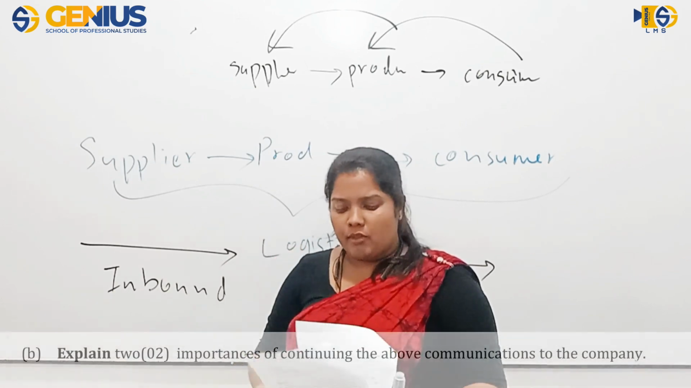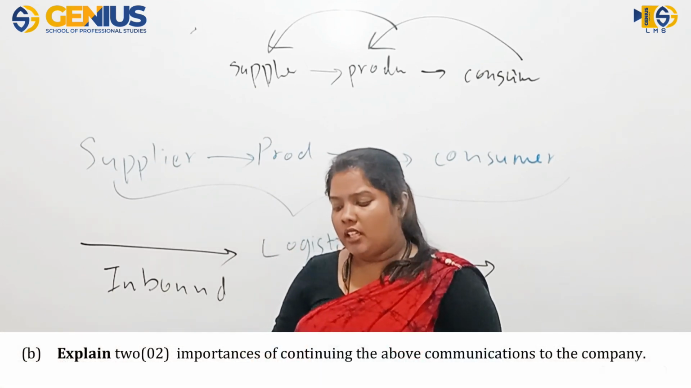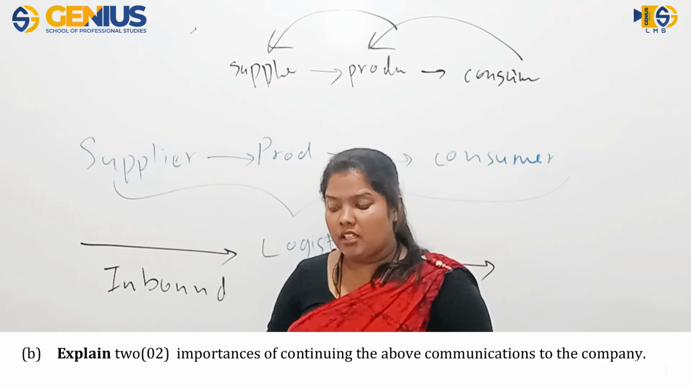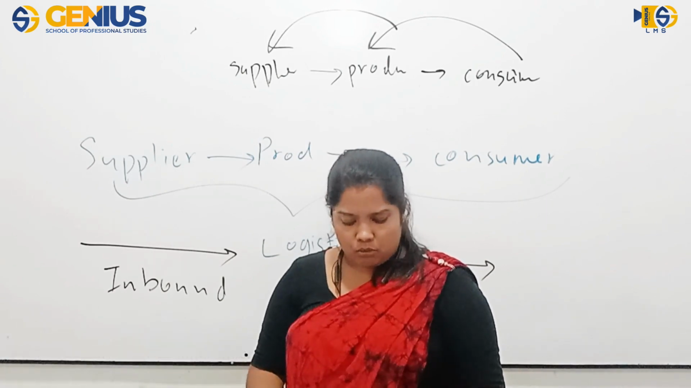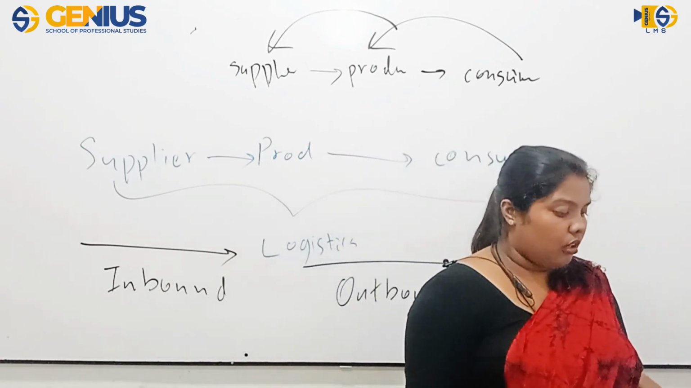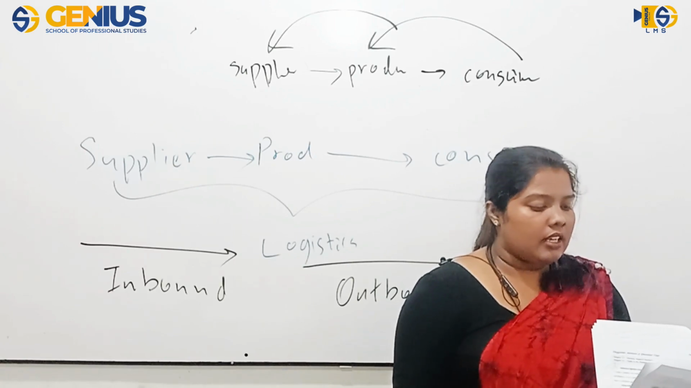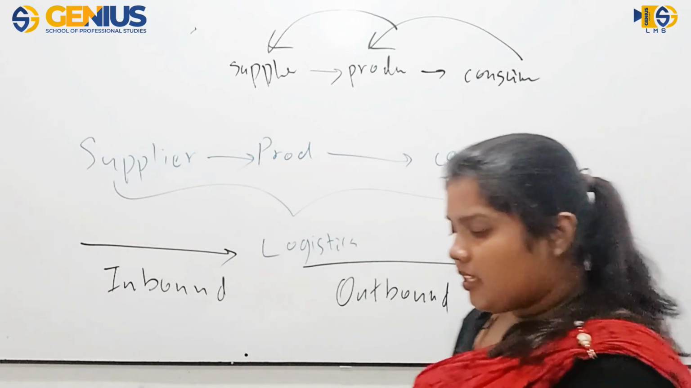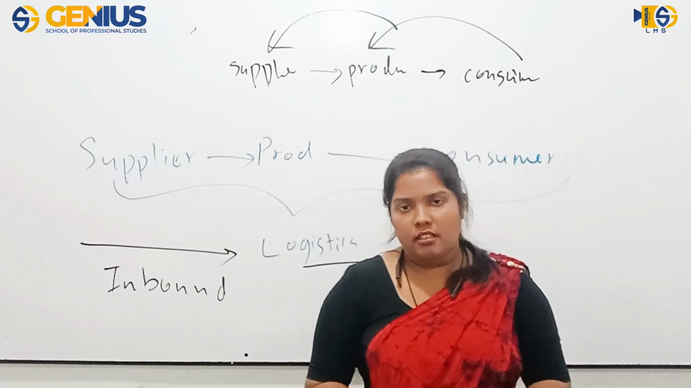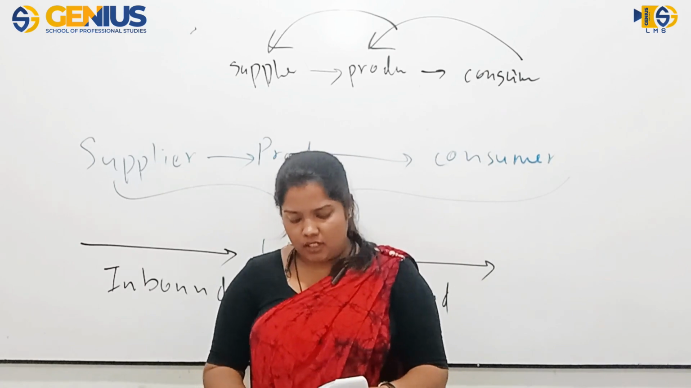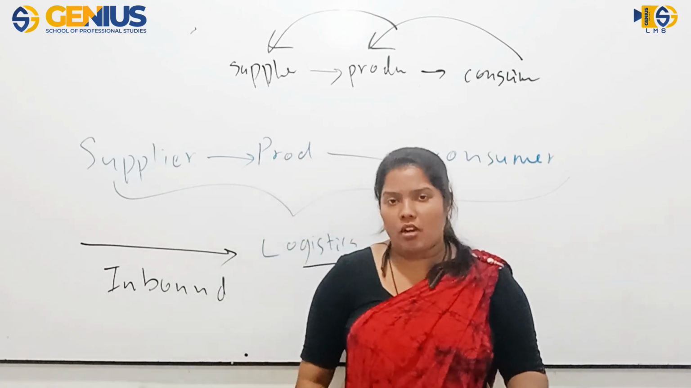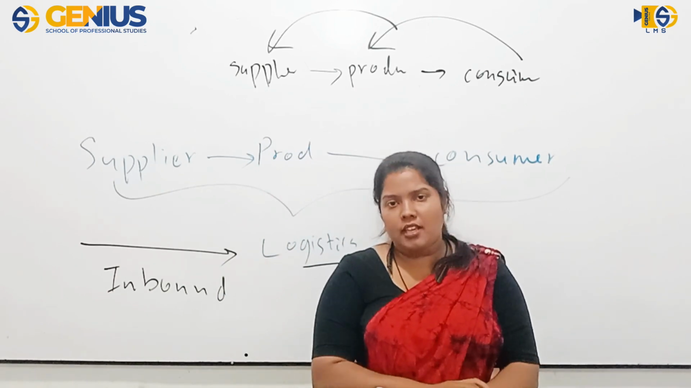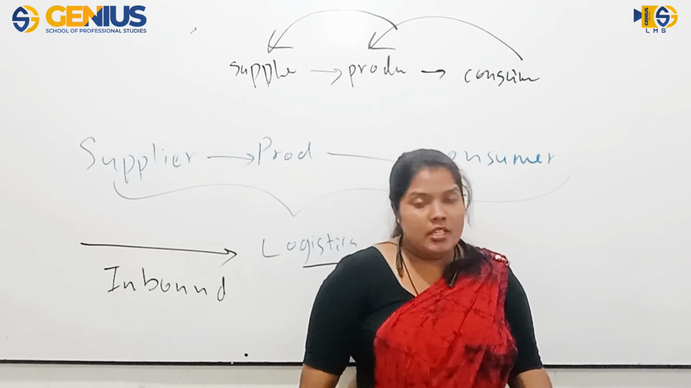Next one. Explain 2 importances of continuing the above communications to the company. What are the importances of continuing the above communications to the business? One of the things is that this is very cost effective, right? For the organization, this is very cost effective. They can communicate with a very low cost. What else? There is no need to go through complex processes, and it is very easy to set up.